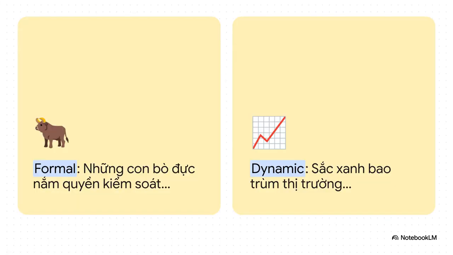Consider this financial text. Wall Street is charging ahead as the bulls take control of the market. A formal translation produces Những con bò đực nắm quyền kiểm soát thị trường. This literal animal metaphor just confuses Vietnamese readers. A dynamic translation produces Sắc xanh bao trùm thị trường. This successfully adapts the imagery to local market realities.